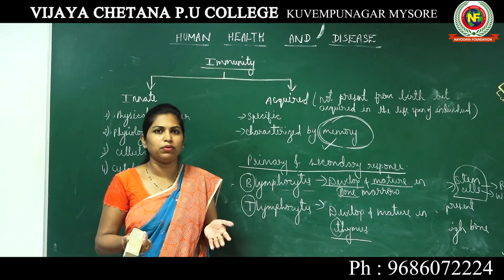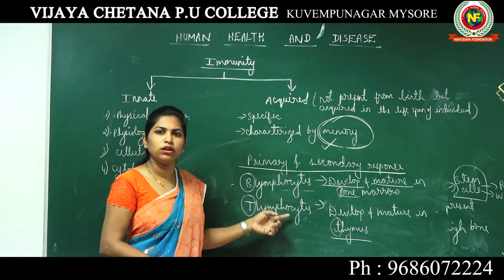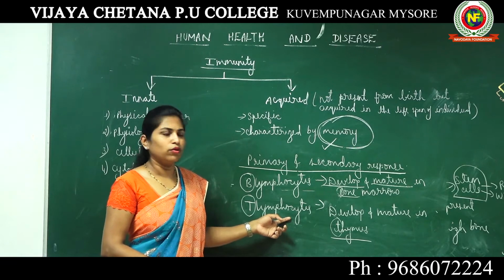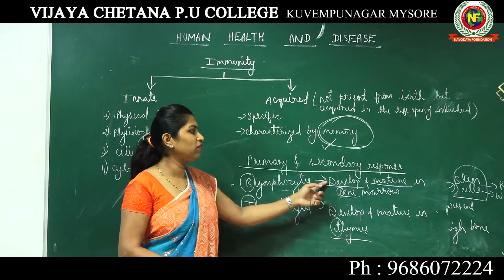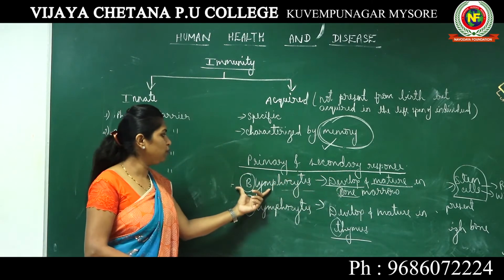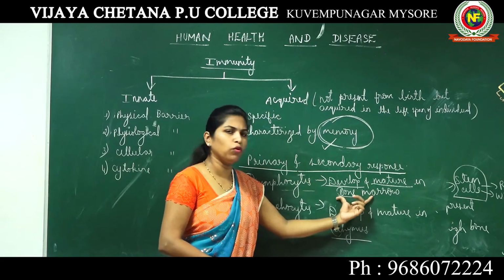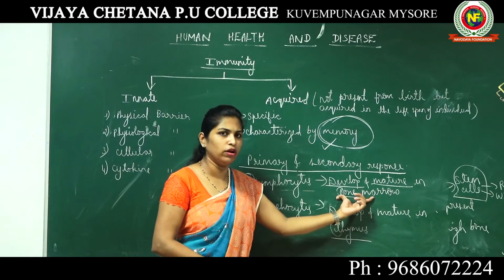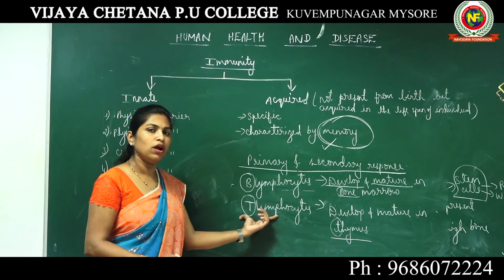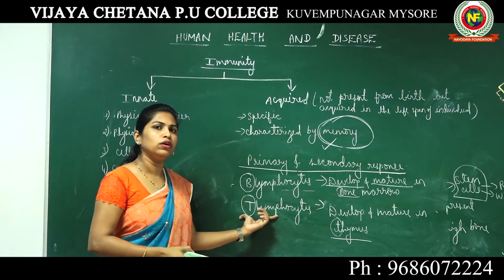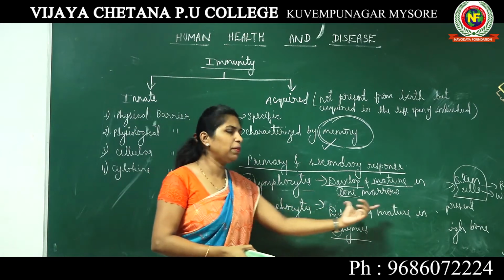It can always happen. So they both are born in bone marrow, but the term represents the place where they develop and mature. B lymphocytes develop and mature in bone marrow itself, where they are born, whereas T lymphocytes are born in bone marrow, but they go all the way to thymus to develop and mature.